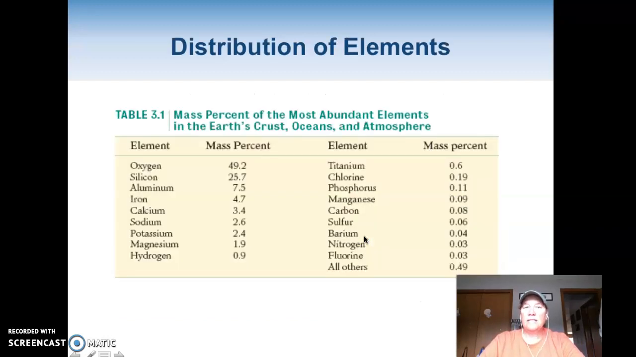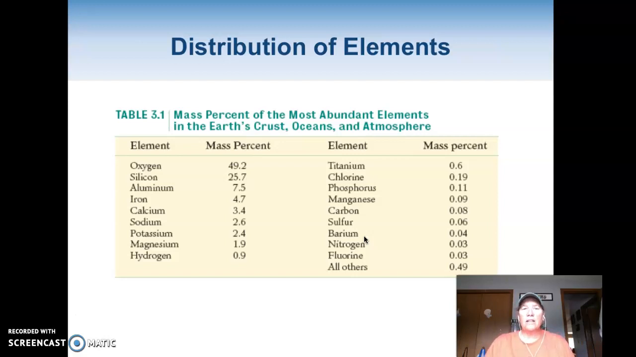Okay, here's examples of some of them. If you're looking at percentages, we're looking at the mass of the most abundant elements in the Earth's crust, the oceans, and the atmosphere. Number 1 is oxygen, almost half. Okay, and a good part of that is because a lot of our world is water. Water is H2O. You got that oxygen there.